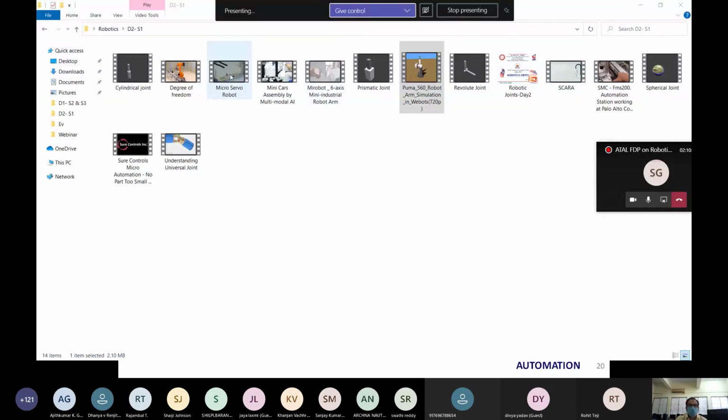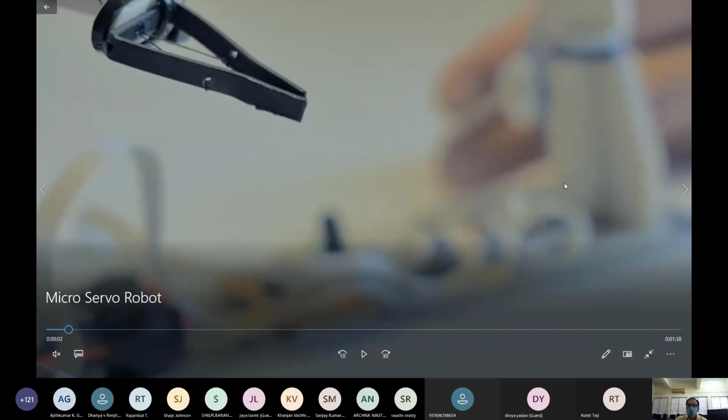That is micro servo robot. In this video, let me introduce first. In this video, we will know how to teach the robot. First we will teach the robot what task it has to do, and it learns according to that. And after that learning, it does exactly what it has to do.